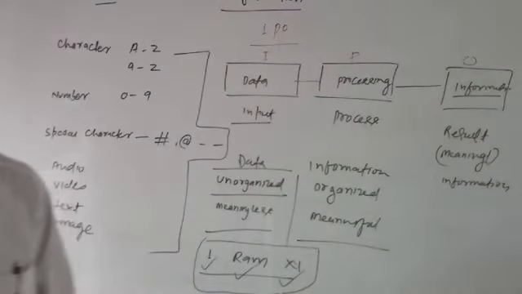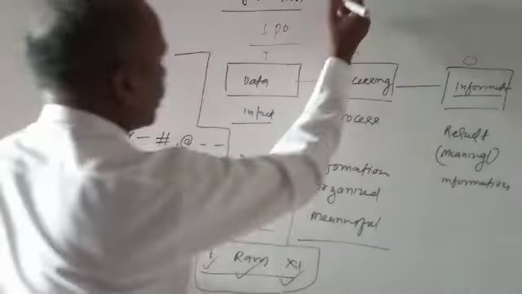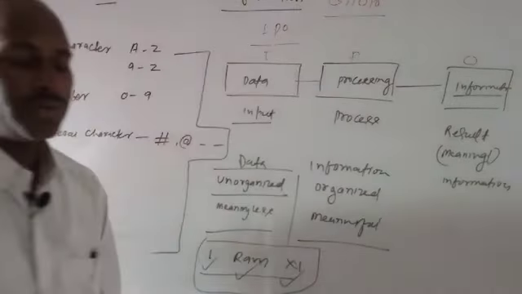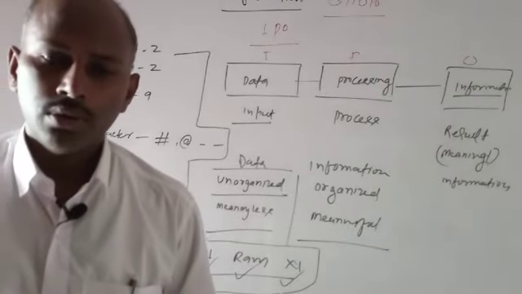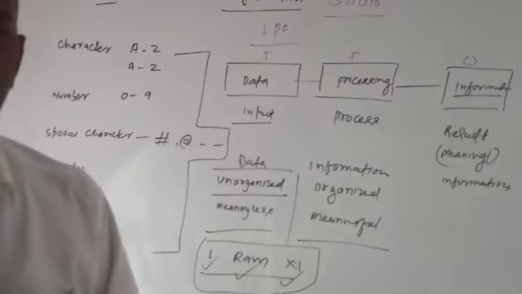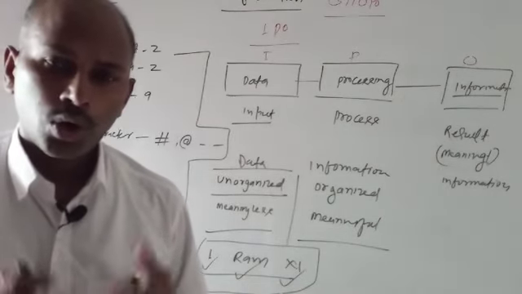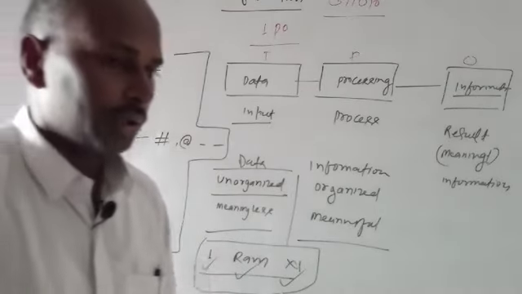I want to add one more thing about the working principle of a computer, and that is GIGO. GIGO means garbage in, garbage out. When we supply incorrect or wrong data to a computer, we always get a wrong result.